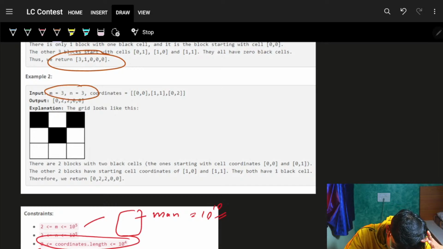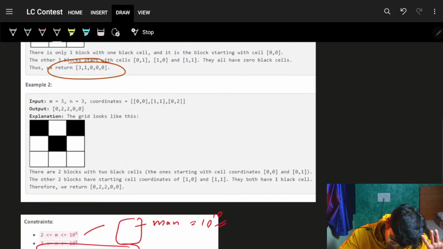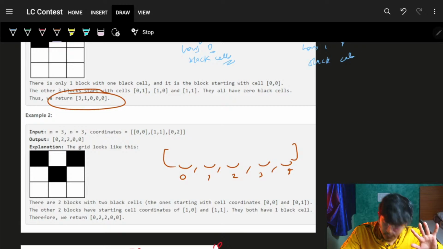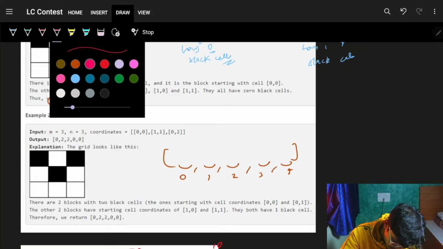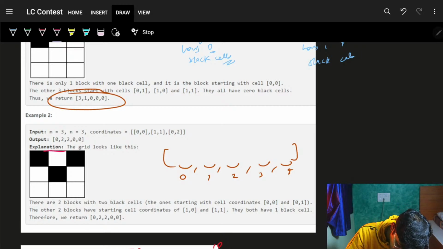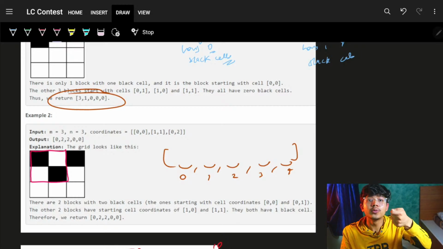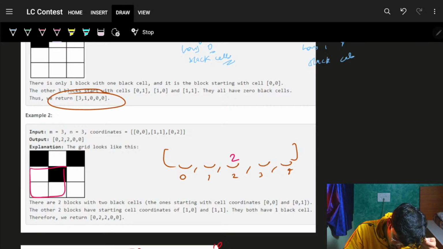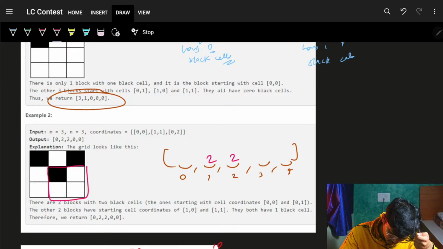Look at the next example. This is again an M cross N matrix. Again, same, I will take I equal to 0, 1, 2, 3, 4. Now we go and look at the first block: for this, 2 are colored. For the next, 2 are colored. For the next, one is colored. For the next, one is colored. So the answer is 0, 2, 2, 0, 0.